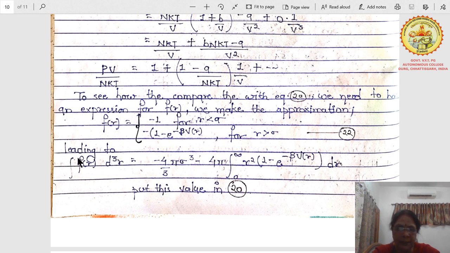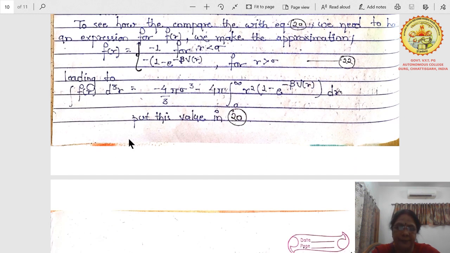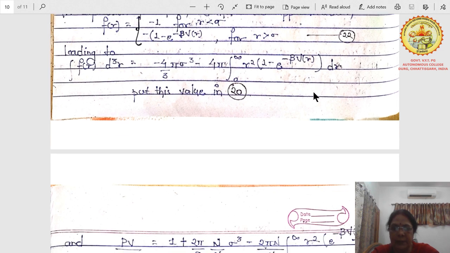We make the approximation that f(r) is minus 1 when r is less than sigma, and it is e to the power minus βv(r) minus 1 when r is greater than sigma, which leads to ∫ f(r) dq̄ equals minus 4 by 3 π σ³ plus 4π from 0 to infinity r² (e^(−βv(r)) − 1) dr.